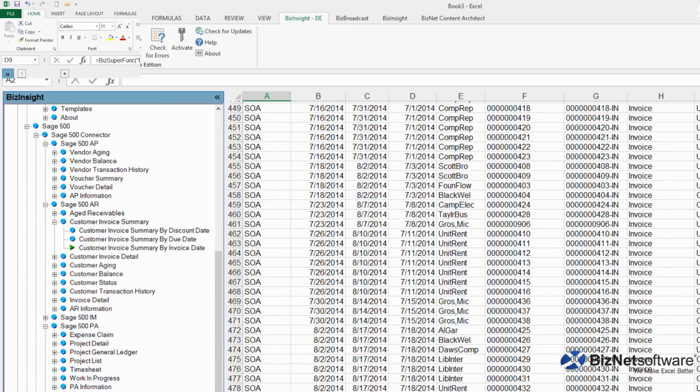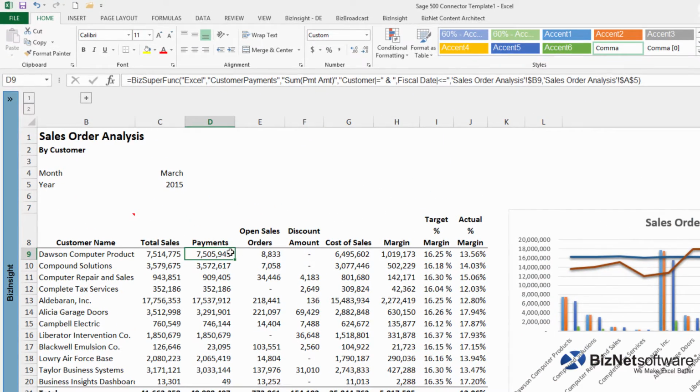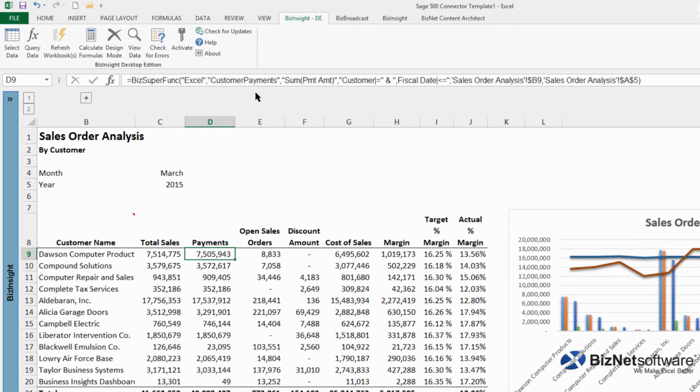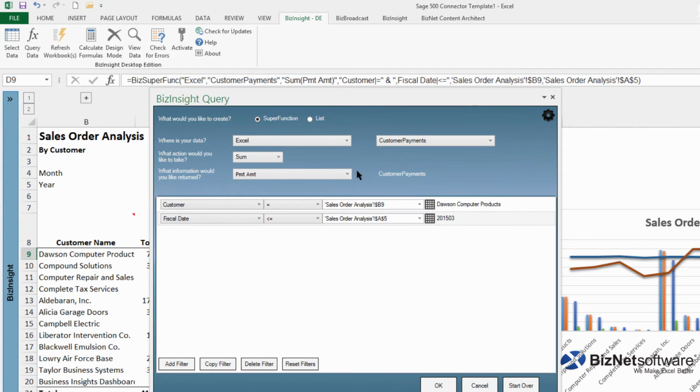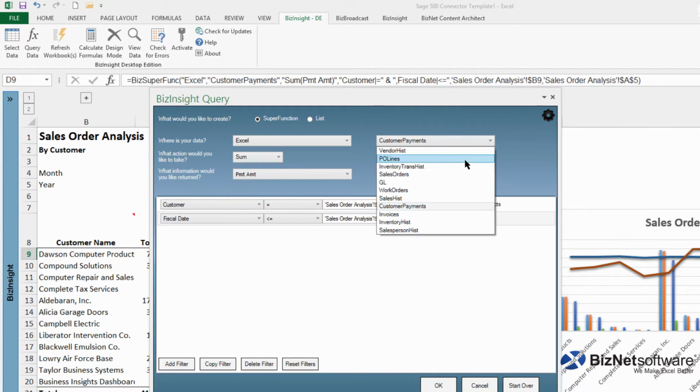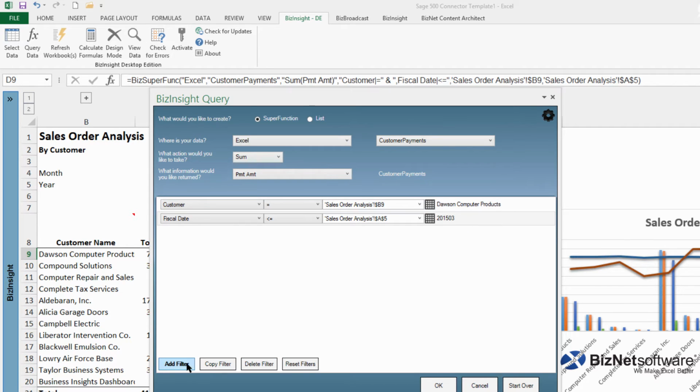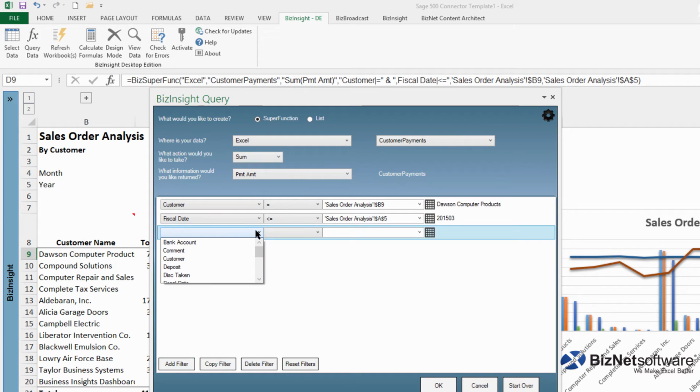Connecting to data is only the beginning. With the BizInsight Desktop Edition, data analysis has never been easier, faster, or more reliable, thanks to BizNet's intuitive query builder. Use it to create custom, reusable super functions with drill downs, or detailed filtered lists and pivot tables.